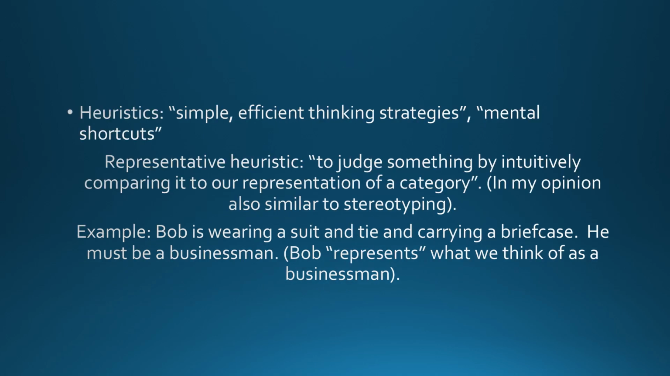Heuristics are simple, efficient thinking strategies or mental shortcuts. The representative heuristic is to judge something intuitively, in other words, it's an automatic thought, by comparing it to our representation of a category. To me, this is also stereotyping, in which we take a person and we automatically compare them to the category. For example, Bob is wearing a suit and tie and carrying a briefcase. So therefore, we automatically think he's a businessman because he represents what we think of as a businessman. And Bob may not be a businessman. This is just something we automatically think, which again, I feel like is very similar to stereotyping.